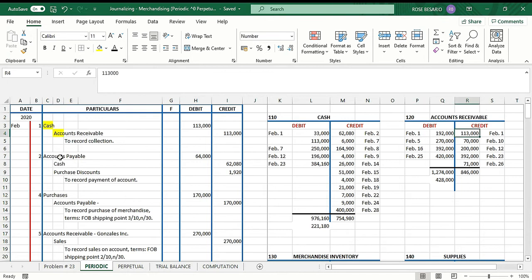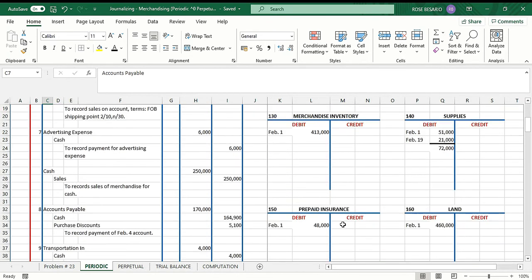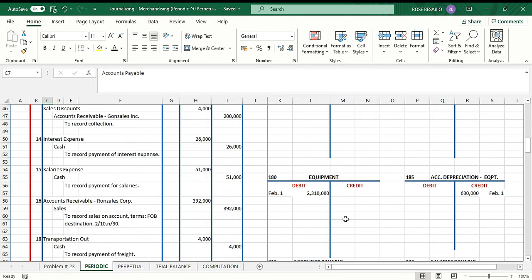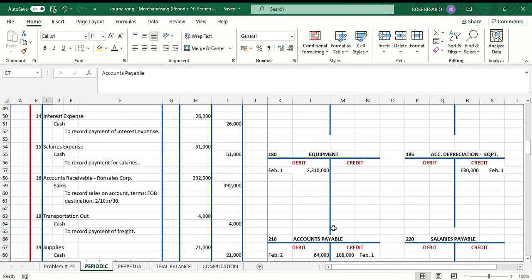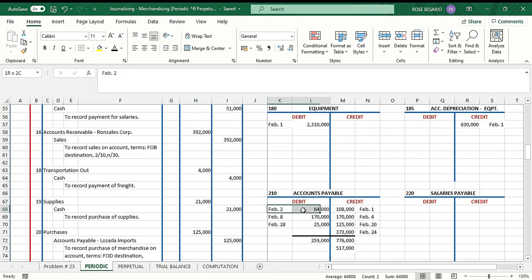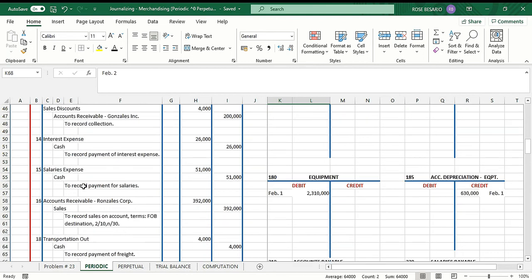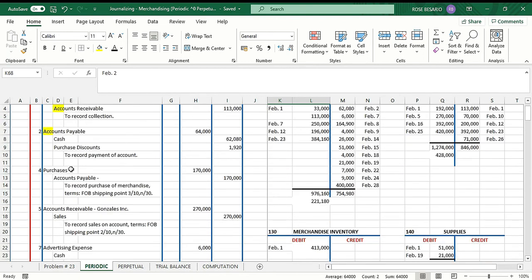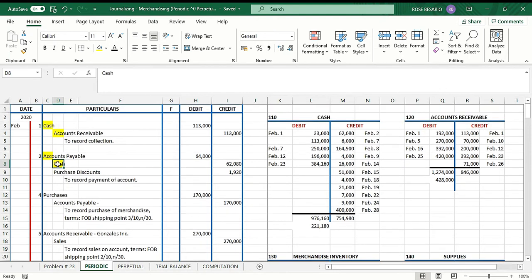And then next is accounts payable, 64,000. So proceed to your accounts payable account. So we have accounts payable 64,000. This one. Then we credit cash. Okay. Credit cash February 2. So this one, 62,080.